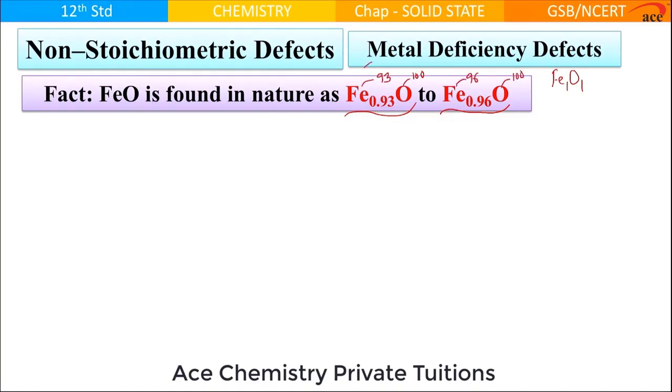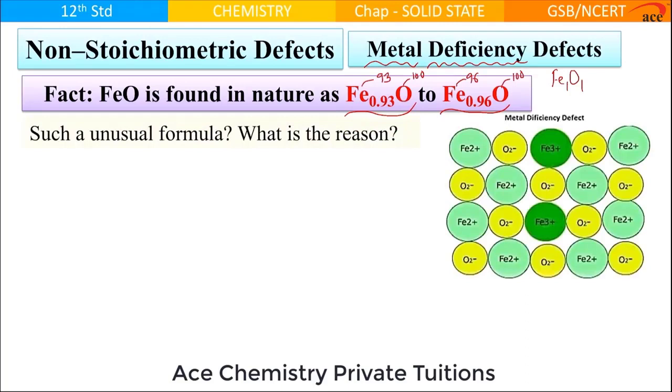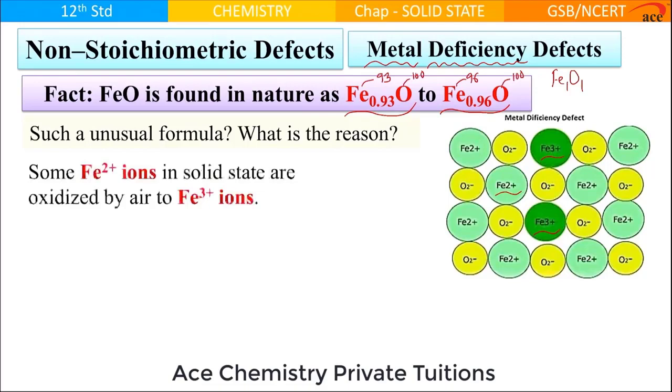So can I say metal is less? Therefore, this defect got the name metal deficiency defect. Now we have a question in our mind, why this unusual formula? What is the reason? The reason is that some ferrous ions get converted to ferric ions by air. So when ferrous oxide solid is exposed to air, some ferrous ions get converted to ferric ions.